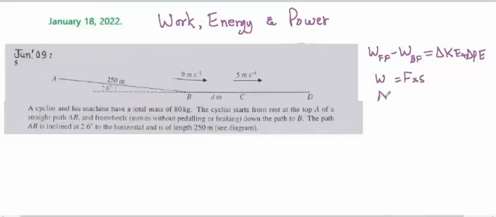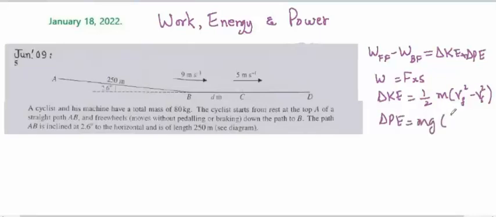Delta KE is the change in kinetic energy, which will be half m into V final minus V initial square, right? And change in potential energy will be mg into height final minus height of the object initial from some zero level.